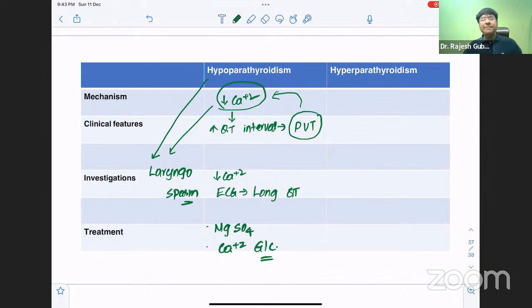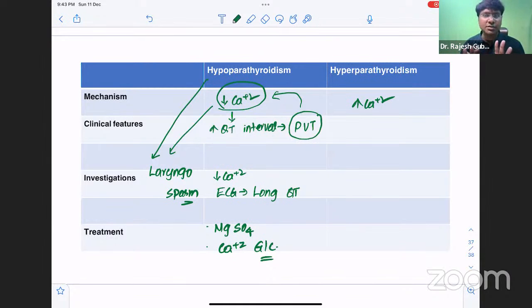Now hyperparathyroidism, that is also one of the endocrine emergencies. Why? I'll tell you. There will be increasing calcium levels. Normal calcium levels are 9 to 11 milligrams per deciliter. Because of hypercalcemia, you have manifestations like renal calculi, pseudohypertension, calcinosis cutis, secondary Parkinsonism.